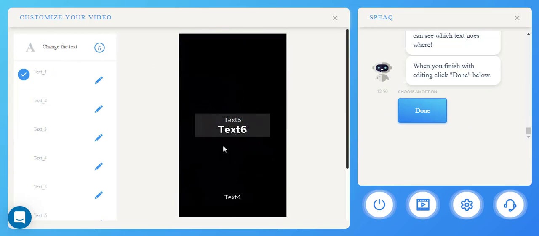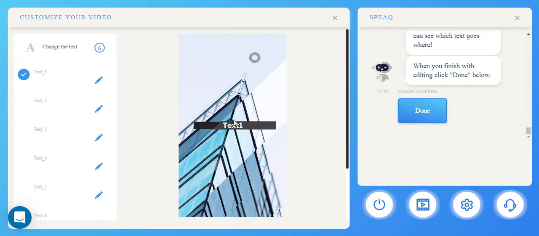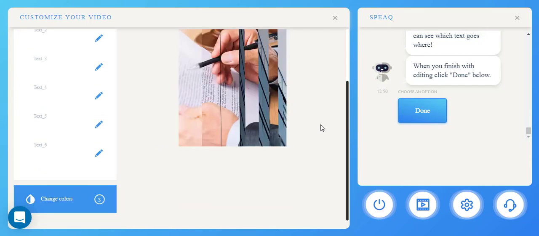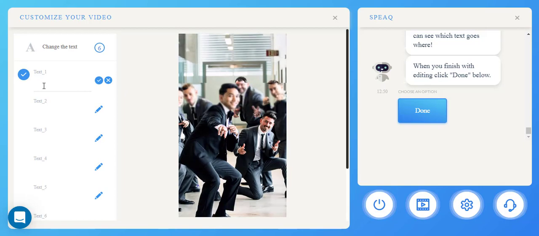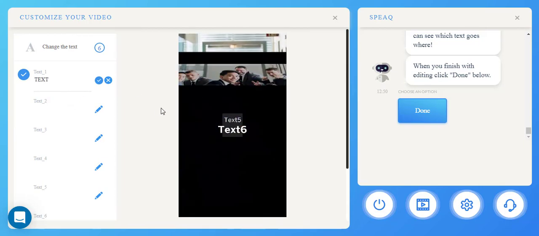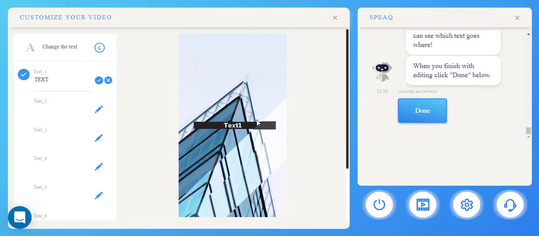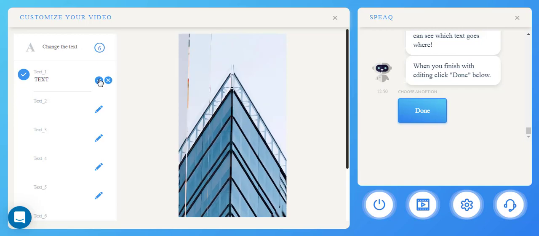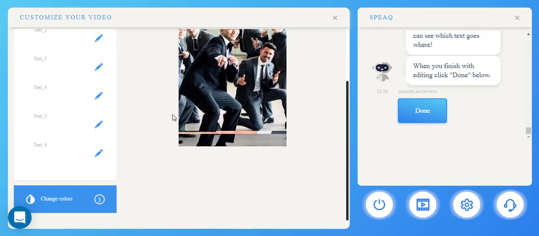Next you can edit the text, and you will see a little looping preview over here on the right side. I would prefer if you could just pause the video here and then edit the text over here like that, because you'll have to wait to see where this text appears. So this is the one, and it won't update automatically. This is some changes that I would like to see in the next updates.